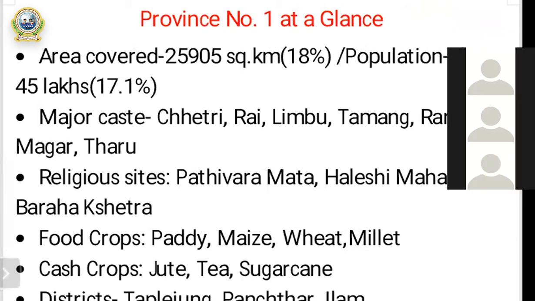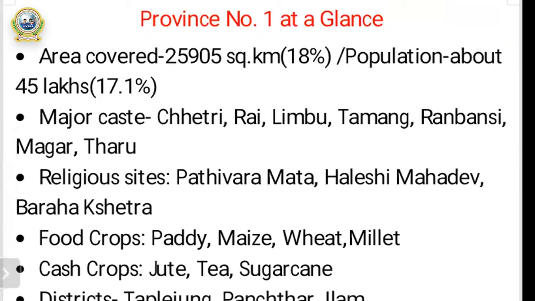So the first point, once again, I want to repeat: the total area covered by province number one is 18 percent, 25,905 square kilometers. And the total population, the total number of people, is about 45 lakhs. That means in percentage, 17.1 percent. All right, my dear students.